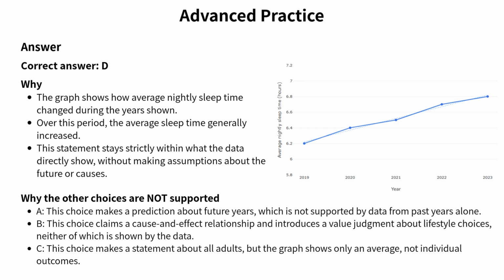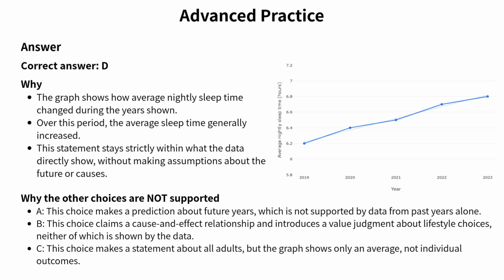Alright, let's take a look at the answer. At first glance, the trend in the graph looks very clear. Average nightly sleep time increases steadily over the years shown. Because of that, it may feel tempting to say that this increase will continue, or that adults are making healthier lifestyle choices as a result. However, the key skill being tested here is not whether the trend looks positive, but whether a statement stays strictly within what the data actually support.